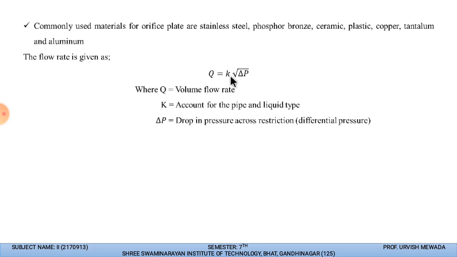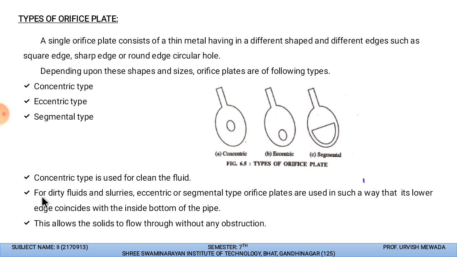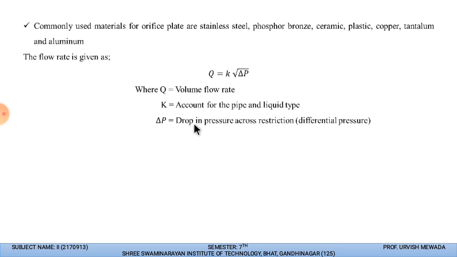Whenever we put a segmental or any kind of orifice plate, the flow will get obstructed a little bit. According to that we get the drop in pressure across the restriction, and by putting the measured pressure value in the equation, we will have the volume flow rate through the pipe. So this is how the orifice plate works.